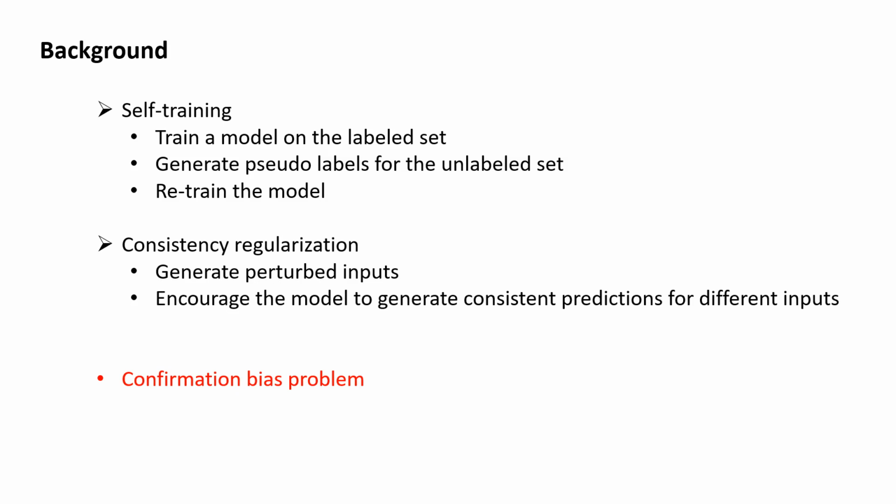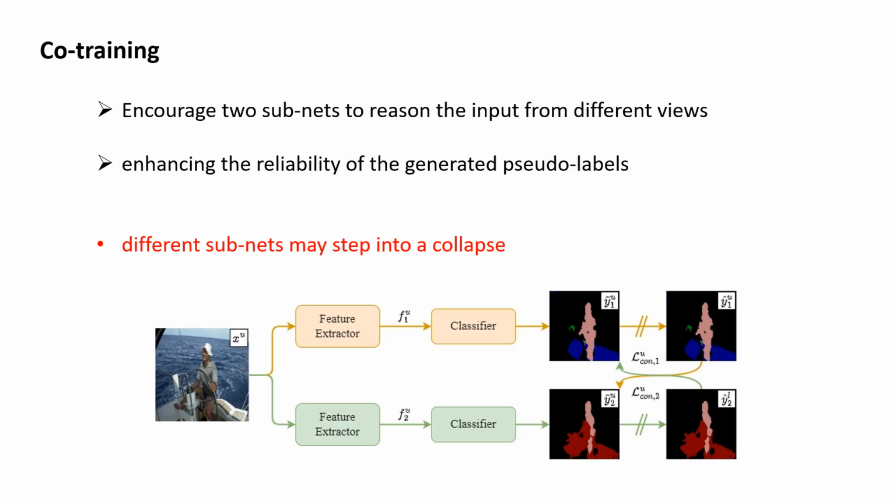However, the above-mentioned methods will be inevitably influenced by the so-called confirmation bias issue, leading to the degradation of the performance. The confirmation bias problem could be alleviated by the co-training framework, which enables two subnets to reason the inputs from different views. However, during the training process, as the inputs or supervisions of the subnets are similar, the subnets might step into a collapse, also leading to a degradation of the performance.